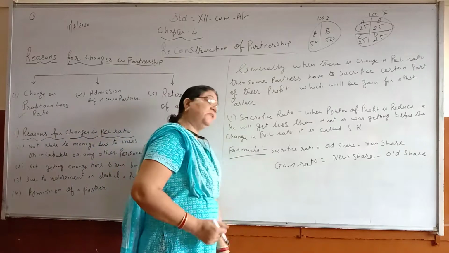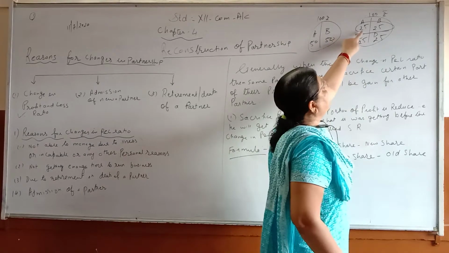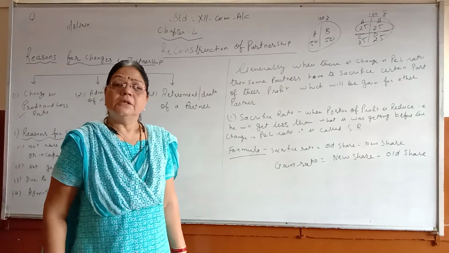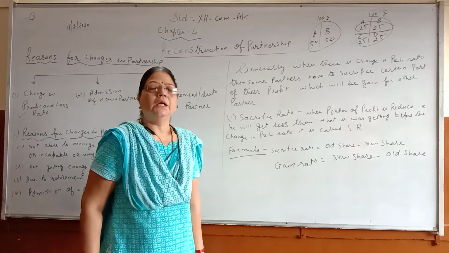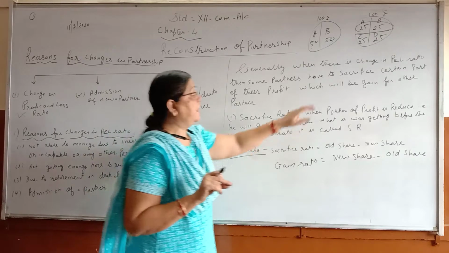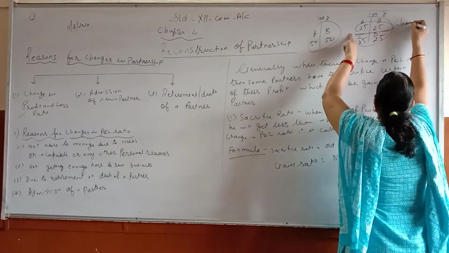But due to change in P&L ratio, he will get only 25. So he is getting less, so he is sacrificing. This is when the change takes place.